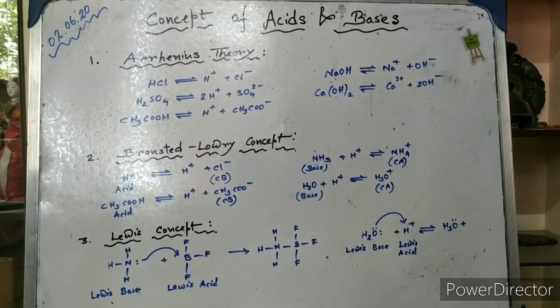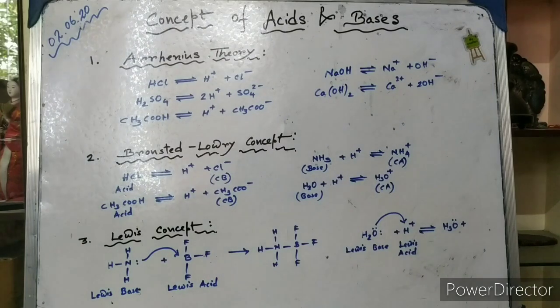And according to this theory, compounds having hydroxyl ions are considered as bases, and it is unable to explain the basic property of ammonia, methylamine, aniline, etc. So ammonia, methylamine, aniline, these compounds are also bases, we know. But as they cannot generate hydroxyl ions in aqueous medium, they are considered to be non-basic materials, which is also not true. So Arrhenius theory is a very primitive theory. It has many applications, but it has many drawbacks as well.